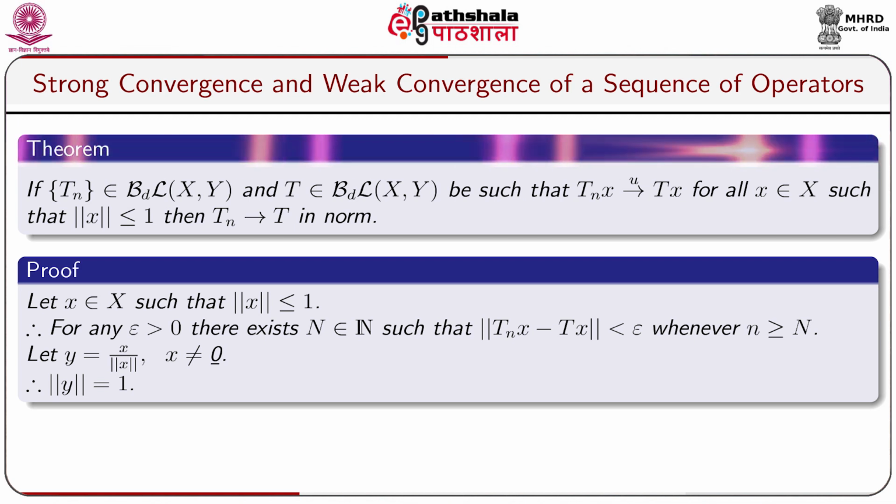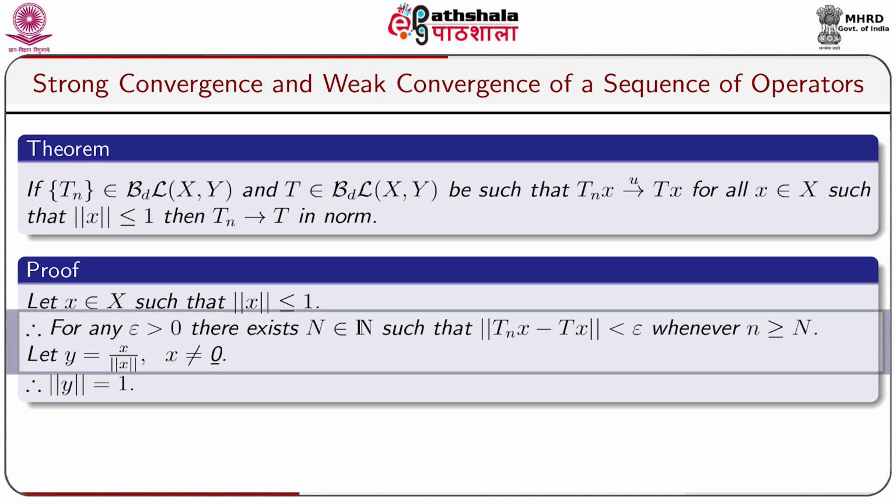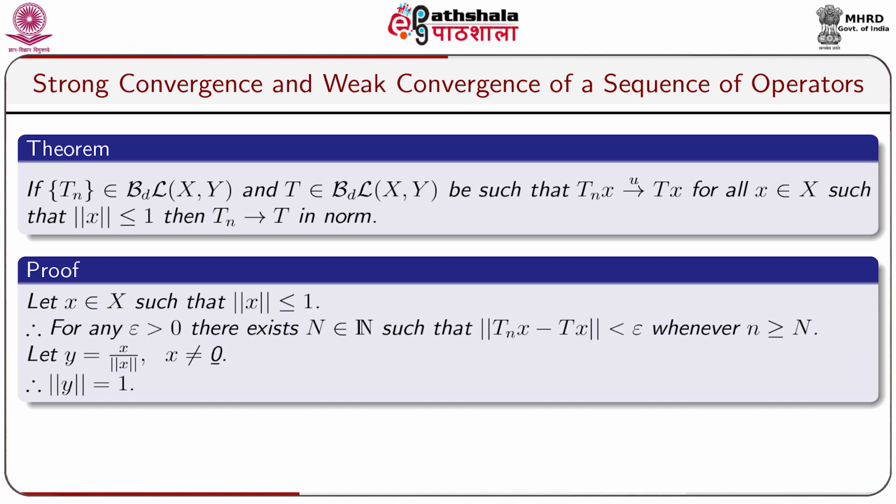The proof goes below. Let x belong to capital X be such that norm x is less than or equal to 1. So, for any epsilon greater than 0 there exists a positive integer capital N belonging to the set of natural numbers such that norm Tnx minus Tx is less than epsilon whenever n is greater than or equal to capital N. Let us take an element y equal to x by norm x, where x is not equal to the 0 vector. So, norm y equals 1.